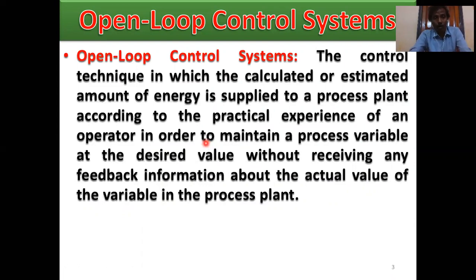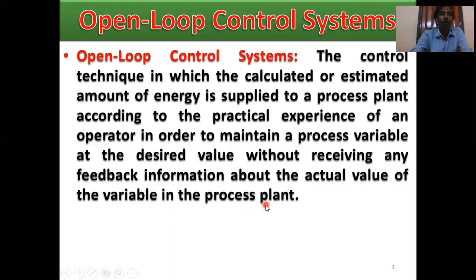Then, what are open loop control systems? Open loop means no feedback path. It is the control technique in which a calculated or estimated amount of energy is supplied to a process plant according to the practical experience of an operator, in order to maintain a process variable at the desired value without receiving any feedback information about the actual value of the variable in the process plant.